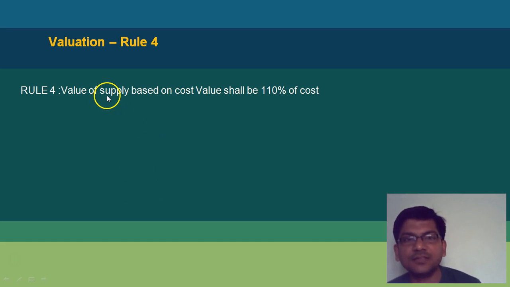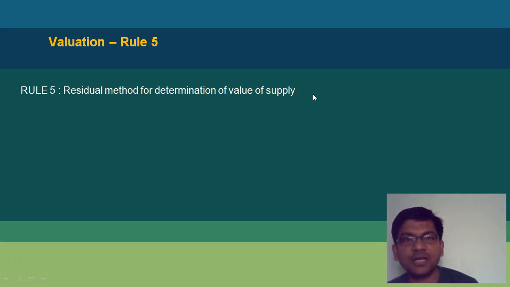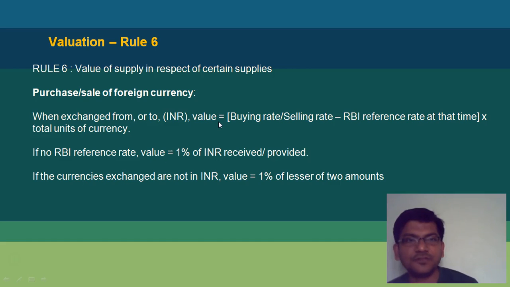Rule 4.5 is simple. 1, in case of cost base, it will be 110% of cost. So the government assumes that you will make 10% margins. And then rule 5 is the residual method for determination of the value of supply.